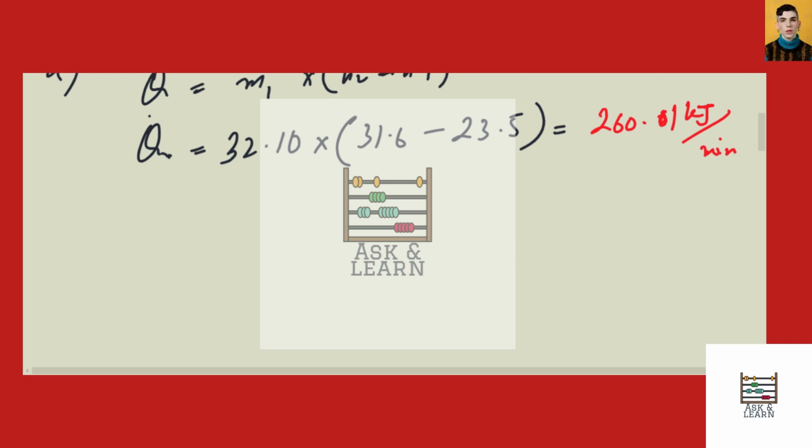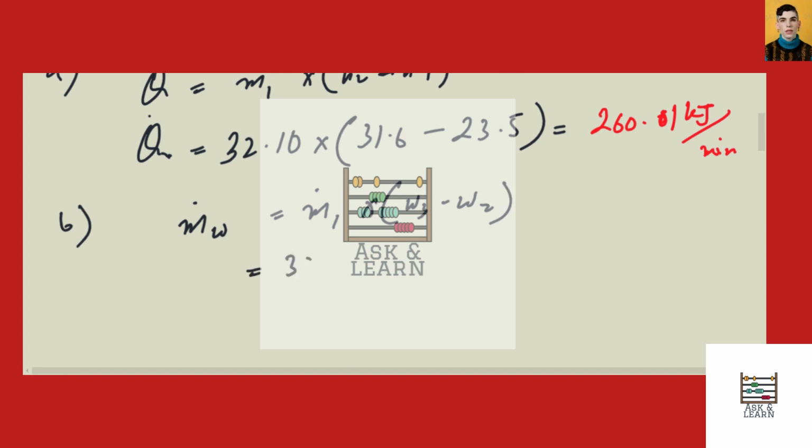Now for part B, from the conservation of mass, we can calculate the mass flow rate, that is mw is equal to m1 multiplied by W3 minus W2.